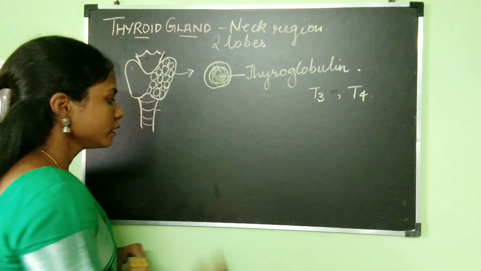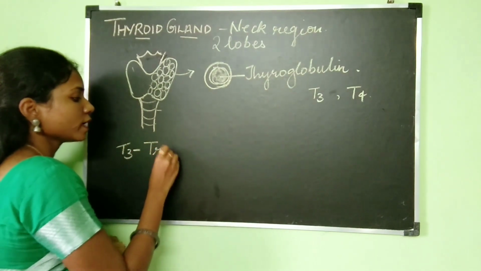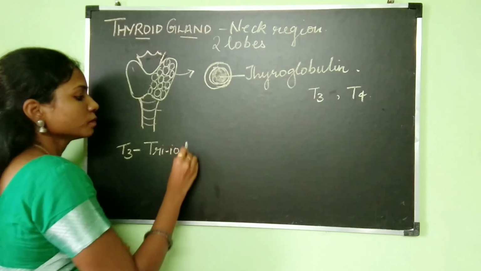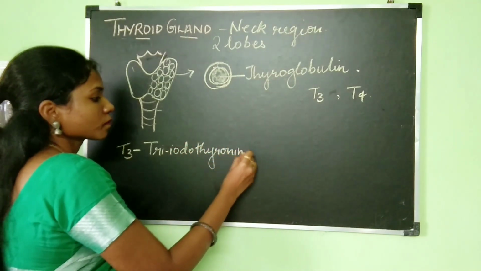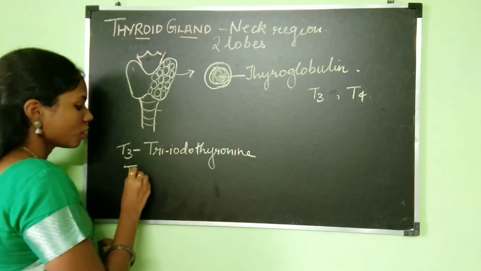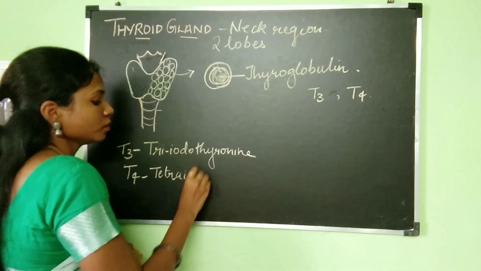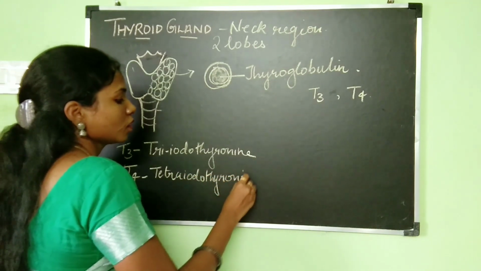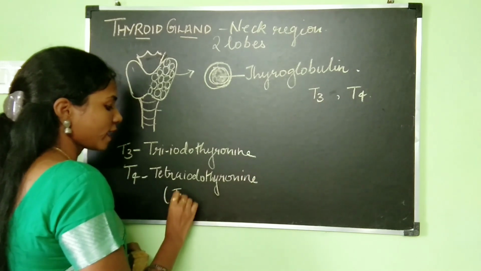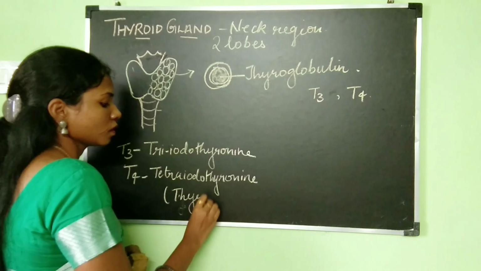The T3 hormone is known as triiodothyronine, and the T4 hormone is known as tetraiodothyronine, or it is also called thyroxine.